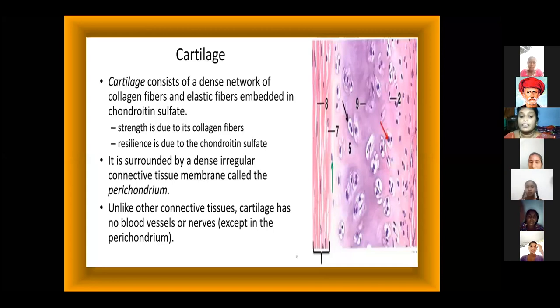Cartilage is surrounded by a dense regular connective tissue membrane called the perichondrium. The cartilage has no blood vessels and no nerves. Only the perichondrium has blood vessels.